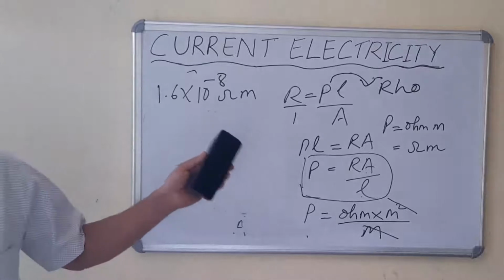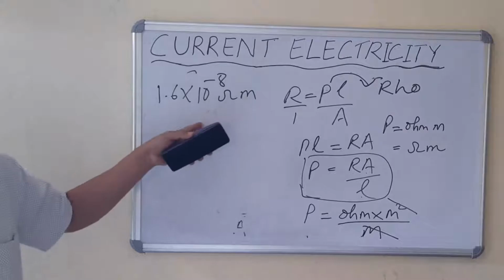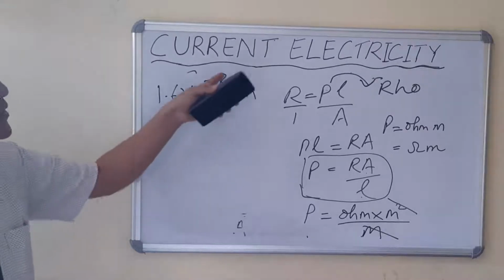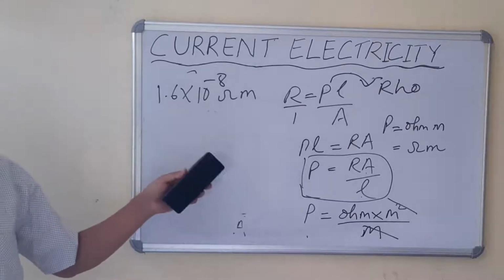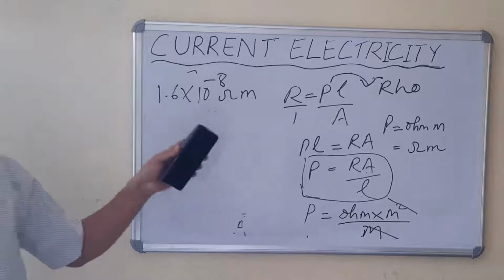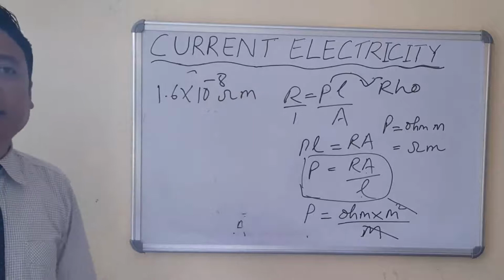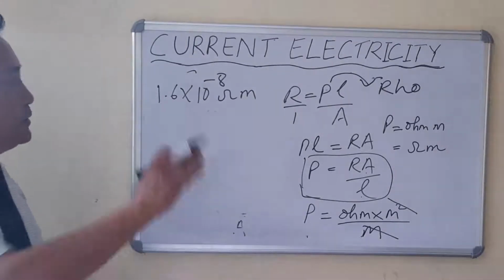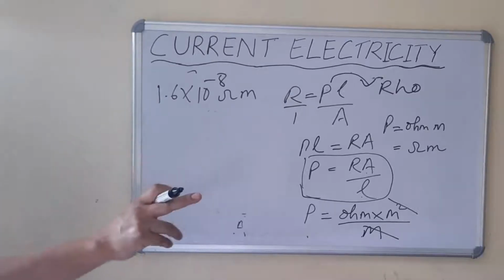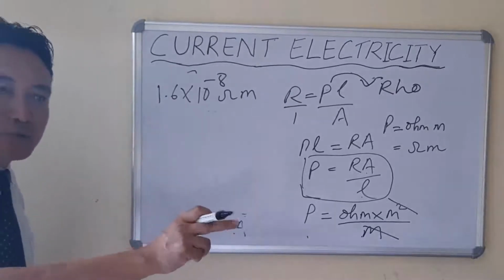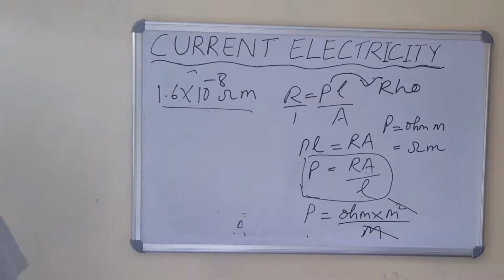It means that if we take a silver wire of length 1 meter and cross-sectional area 1 meter square, then the resistance of the silver wire will be 1.6 into 10 to the power minus 8 ohm.